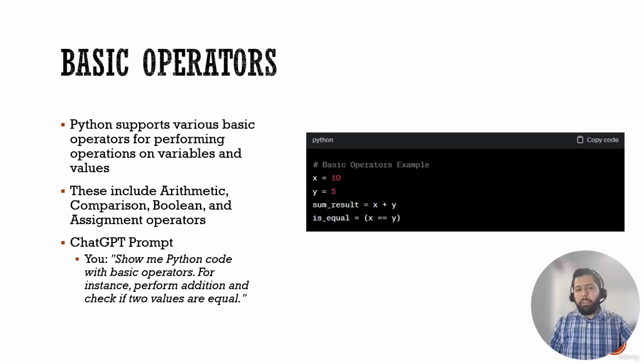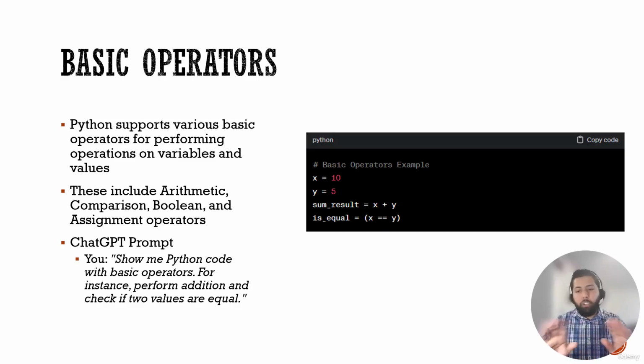If we did send that prompt in to AI, it would give you something like this. Here's a basic operators example. X is equal to 10, Y is equal to 5. We just talked about variables, so those values get stored in each of those variables: 10 is stored in X, 5 is stored in Y. Now we create another variable called sum_result. That in itself is a variable, and that variable is equal to X plus Y. That's a basic arithmetic operation.